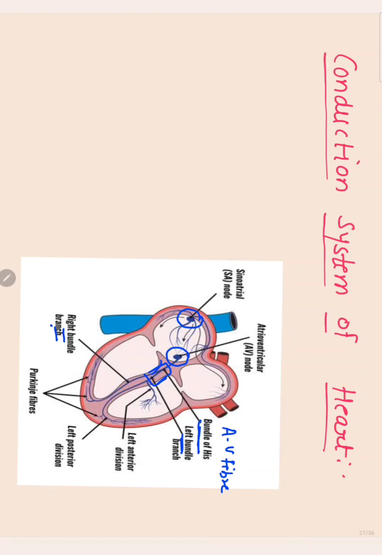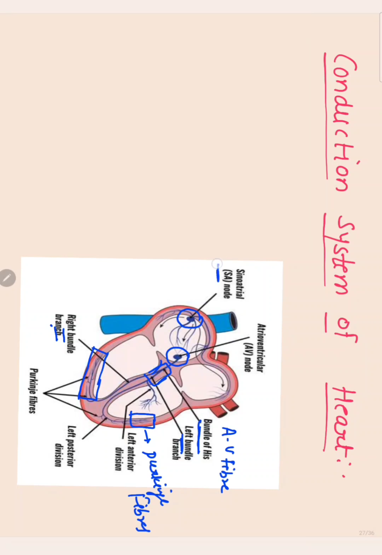The terminals of these left and right branches are known as Purkinje fibers. We can see Purkinje fibers here. These are the terminal branches of the conduction system of the heart. How does the conduction system work?